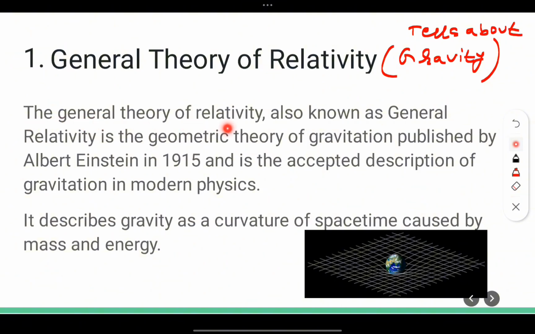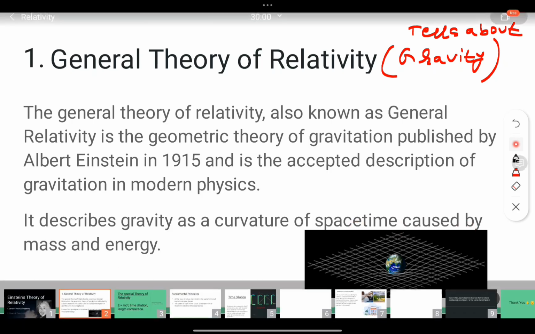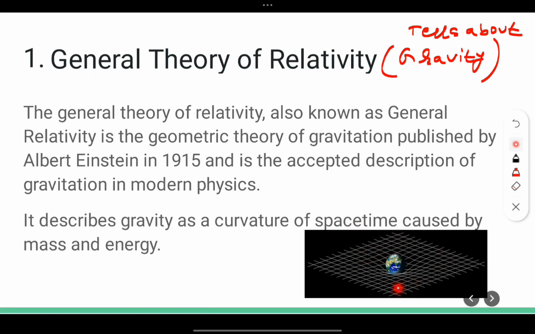So here is the statement: the general theory of relativity, also known as general relativity, is the geometric theory of gravitation which was published by Albert Einstein in 1915 and is the accepted description of gravitation in modern physics. In modern physics, we do not follow Newton's law. In classical physics we follow it, but in modern physics we follow this theory of relativity to explain gravitation. It describes gravity as a curvature of space-time caused by mass and energy. You can see this fabric, this is called the curvature of space-time. So basically this is all about the general theory of relativity.